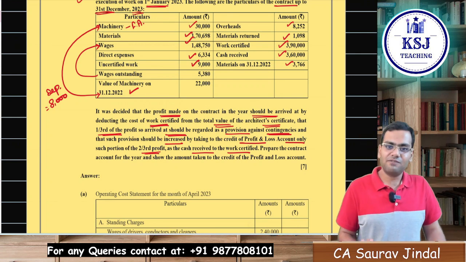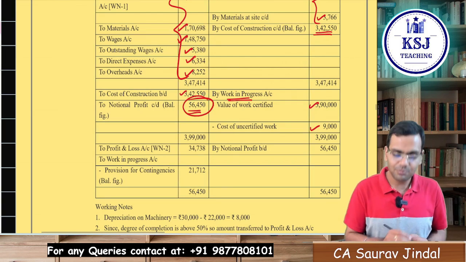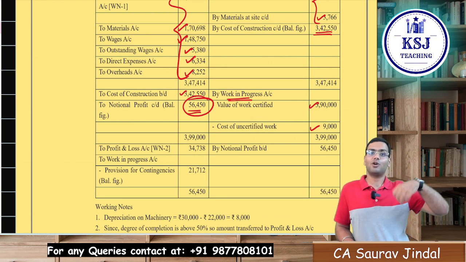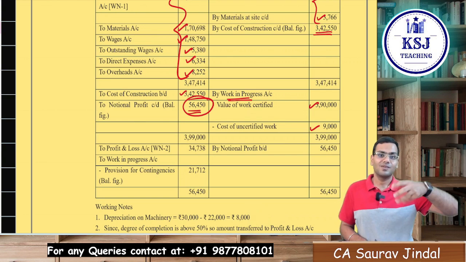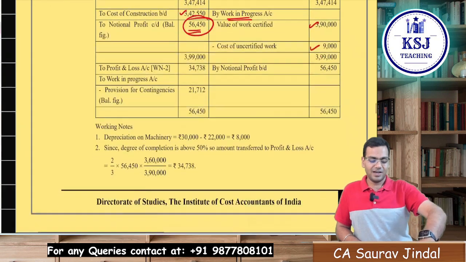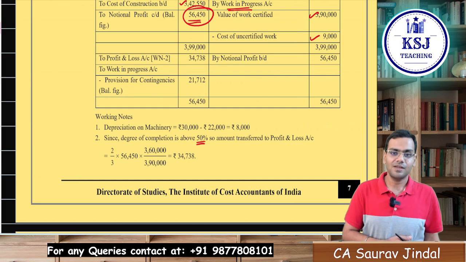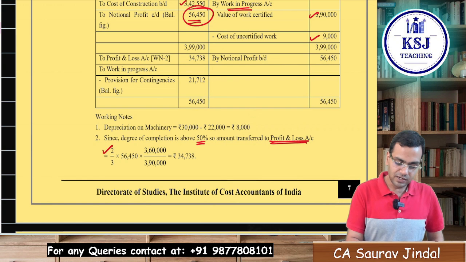Basically what you have to do is you have to identify how much out of this notional profit is to be transferred to the reserves and how much is to be taken to profit and loss account, right? That is based on what? Now for that you have to see what? Degree of completion is 50%, right? So the amount transferred to profit and loss is 2/3 of the notional profit into cash received by work certified.